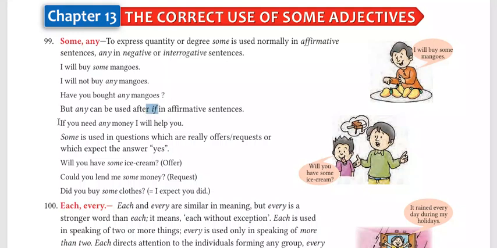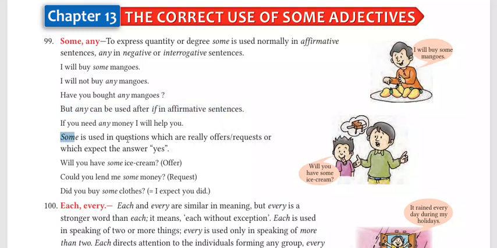So, if you need any money, I will help you. Here we are setting a condition, right? So when will I help you? If you need any money. Here the condition is starting with if. So the whole sentence is an affirmative sentence, and for that purpose we have used any. So the rule says that with if in the sentence, it becomes affirmative, and we can use any as well.